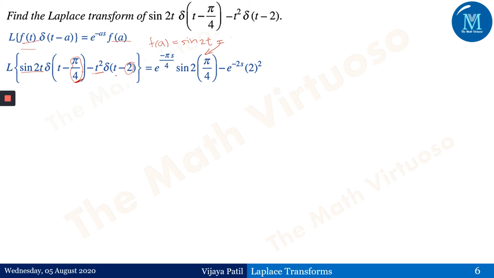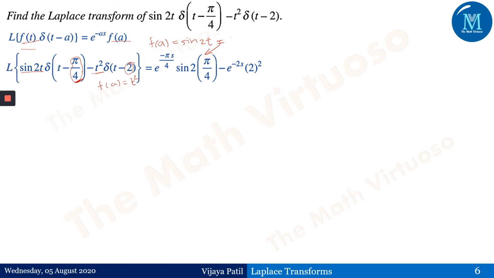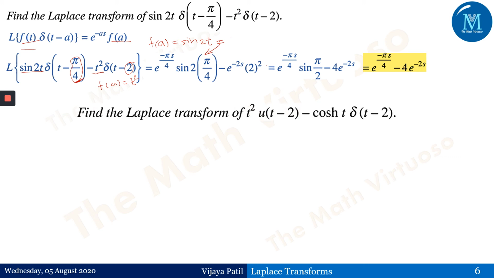Similarly, for the second function, f of t is equal to t square, and the value of a in the second term is 2, and therefore it is 2 square. T has been replaced by a. So e to the power minus 2s into 2 square. By simplification, sine of 2 times pi by 4 is sine pi by 2, and we get the answer as e to the power minus pi s by 4 minus 4 into e to the power minus 2s.